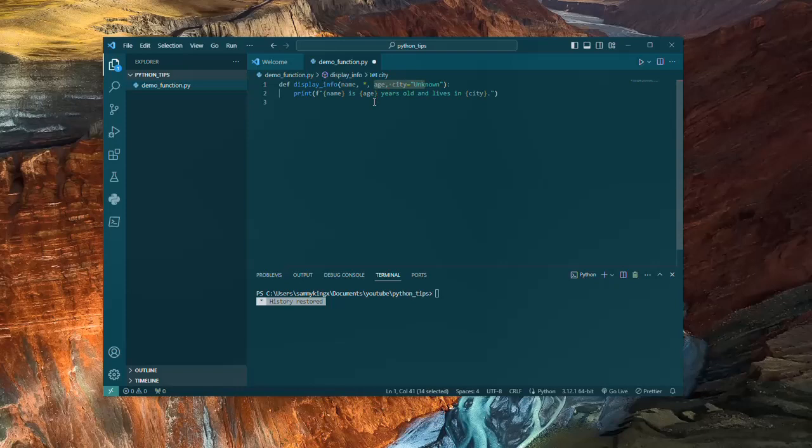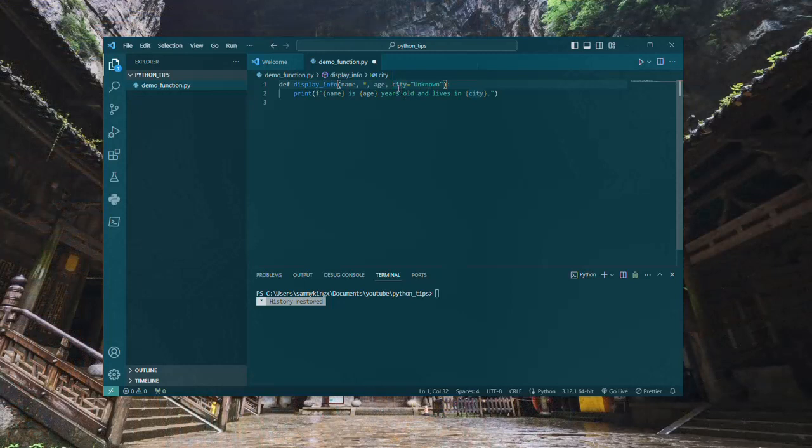I'll repeat again. Because of this asterisk in this function definition, age will have to be passed in directly as a keyword argument when we are calling this function. That means the value for it we will have to send as a keyword argument to this display function. The same thing goes for city, but because we've already specified city to be a default argument, we do not necessarily need to provide a value for city, because we've said it should default to unknown. This is what I'm saying.